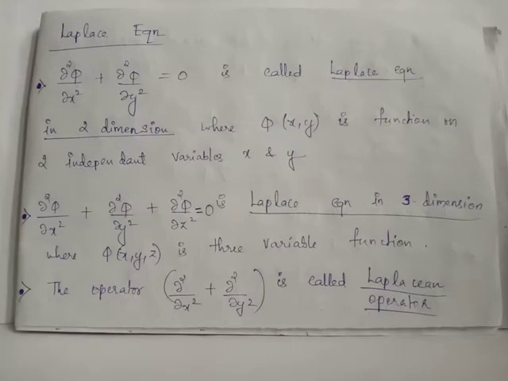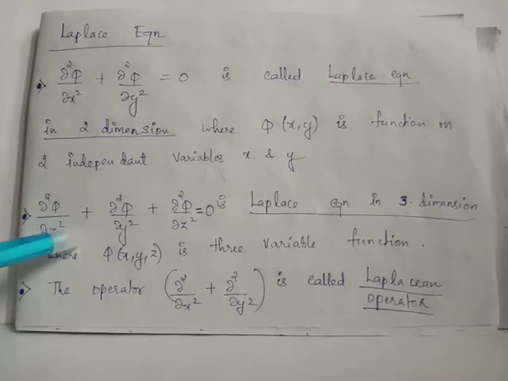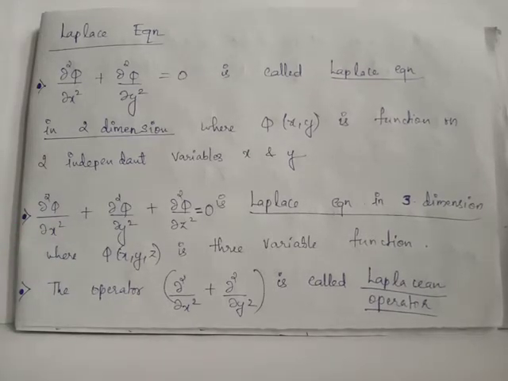If we extend the concept to the three-dimensional case, we have the function given by phi of x, y, z, where x, y, z are the independent variables. Then the equation takes the format dou square phi by dou x square plus dou square phi by dou y square plus dou square phi by dou z square equals 0, which is the three-dimensional Laplace equation.